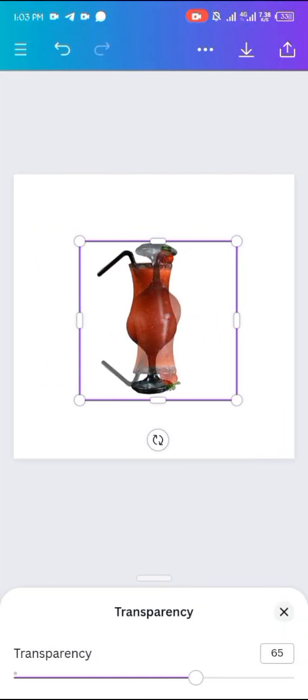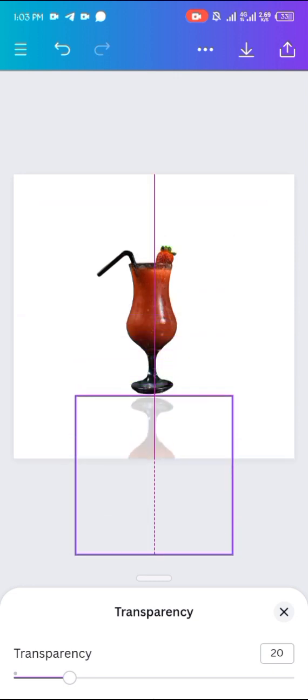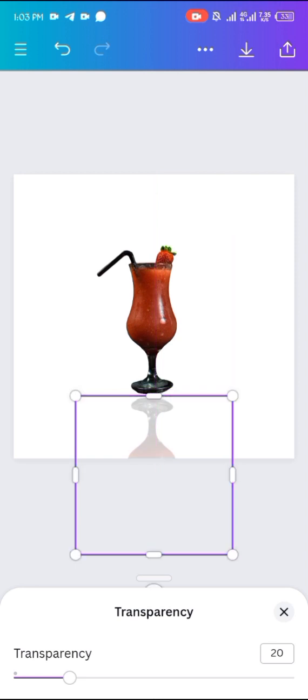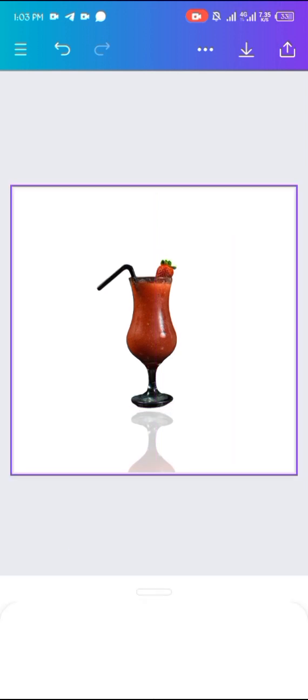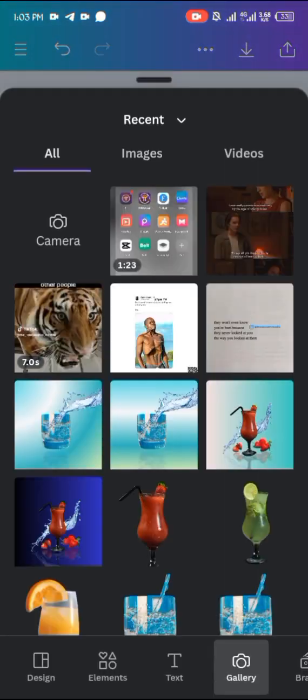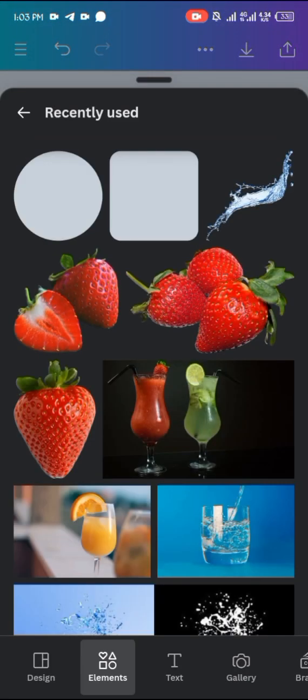This transparency is going to give it that mirror look, like a shadow. So we'll reduce it to about 20 for the glass. Then we'll drag it down. The bottom of the glass is going to be the same, at the same level. Both of them are going to be at the same level. Then we leave that, and we'll go back to where we went to.